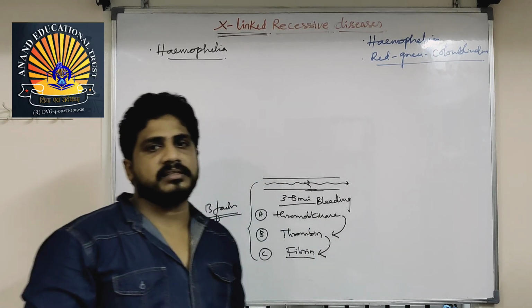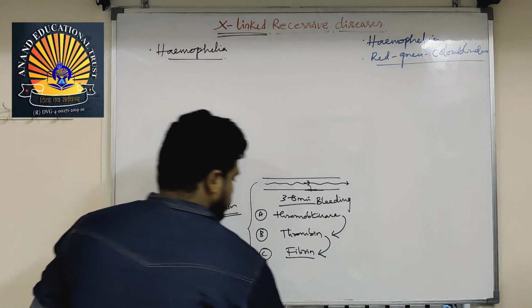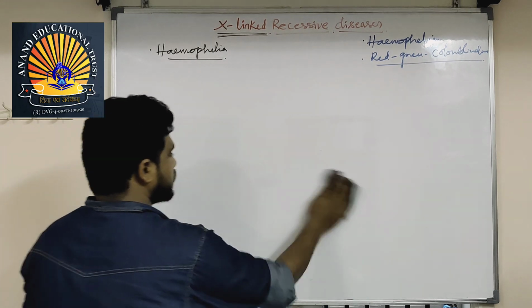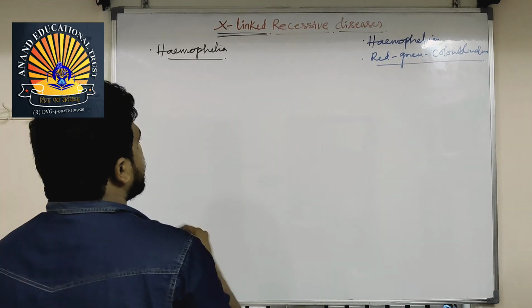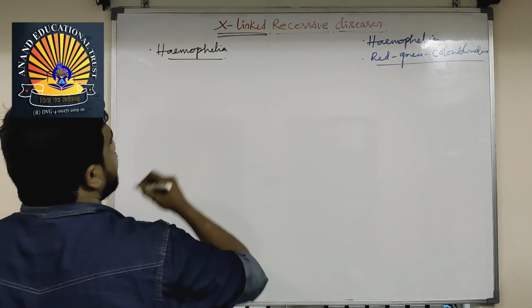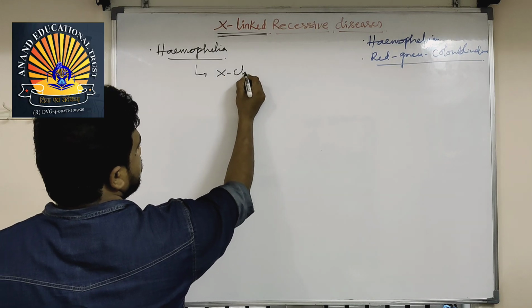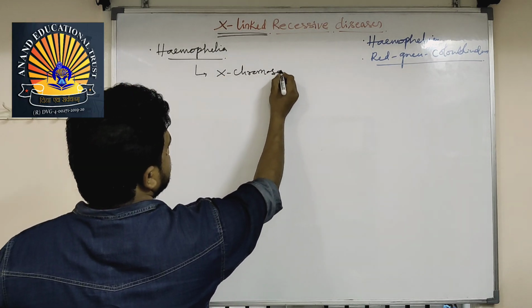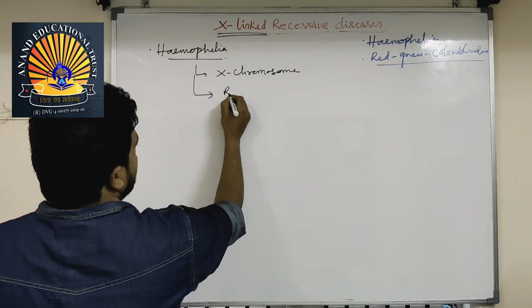Let us see these lethal disease genotypes and some pedigrees now. What I explain now is how it is happening. This hemophilia is expressed on the X chromosome. And which condition? Dominant condition or recessive condition?